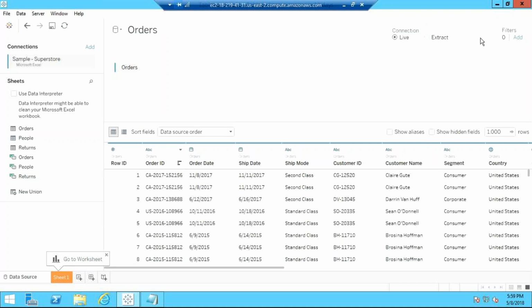Then you have filters, whether you want to apply some filters. So this is the data set. It might be, let's say, 10,000, 20,000, 100,000 records. Okay, let me apply some filters.